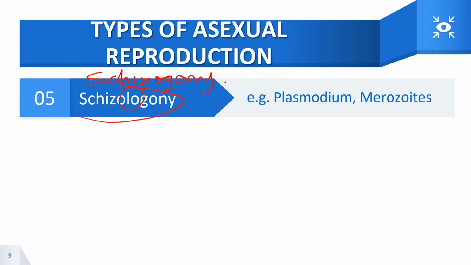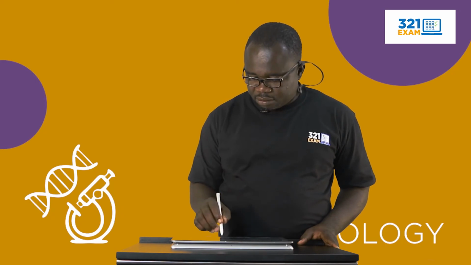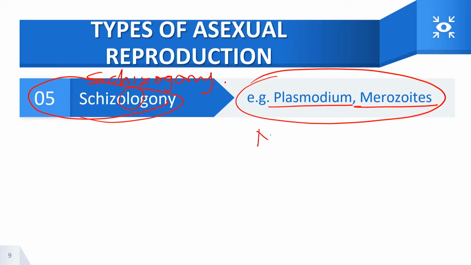Schizogony is a type of reproductive process that takes place in Plasmodium and merozoites. Plasmodium is a carrier organism that is responsible for malaria. Of course, malaria is a very notorious disease that affects mankind. And this is usually carried by this Plasmodium.